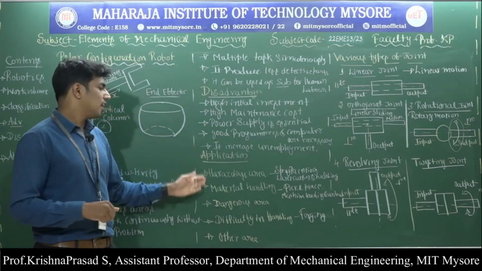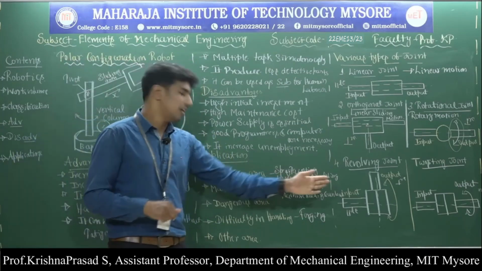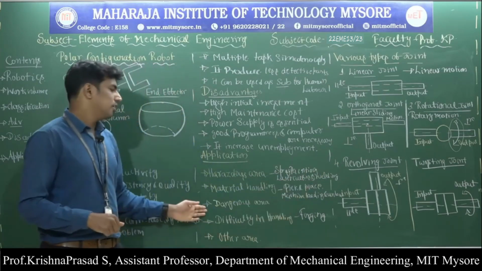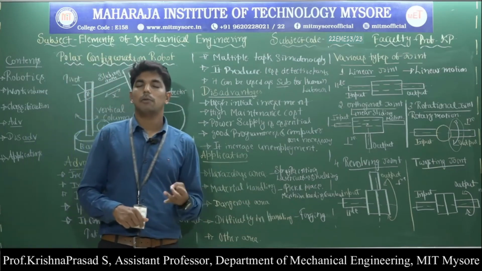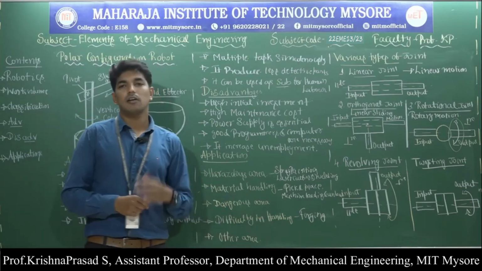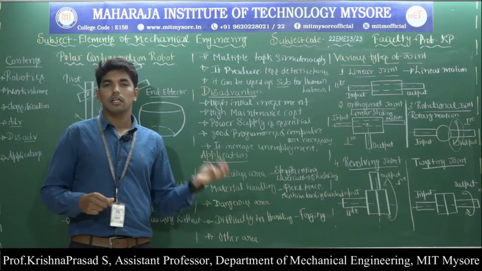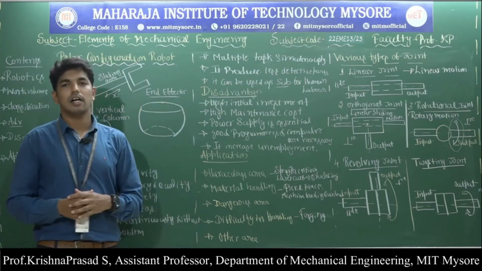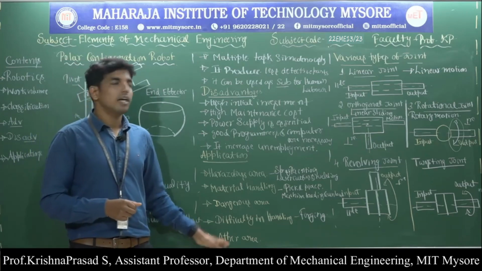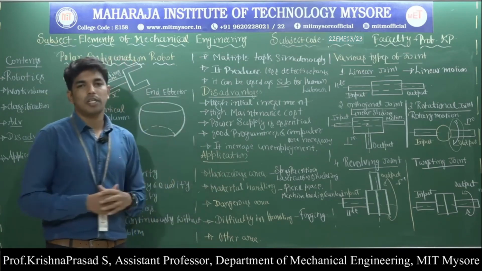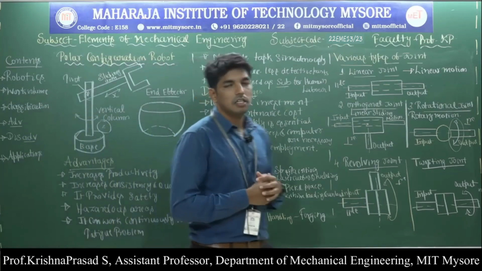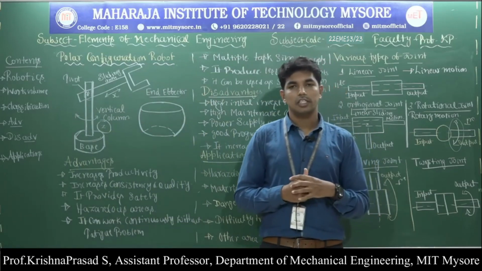So some of the areas are hazardous areas like spray painting, laser cutting and welding. Then material handling like pick and place operation, machine loading and unloading. Then dangerous areas like nuclear power plant, thermal power plant as well as atomic research center. Then difficulty in handling like forging operation as well as heat treatment operation. Then other areas like agricultural sector and constructional field, where we can also use the industrial robot. So this completes the robotics and work volume classification, advantages, disadvantages and applications of industrial robot.